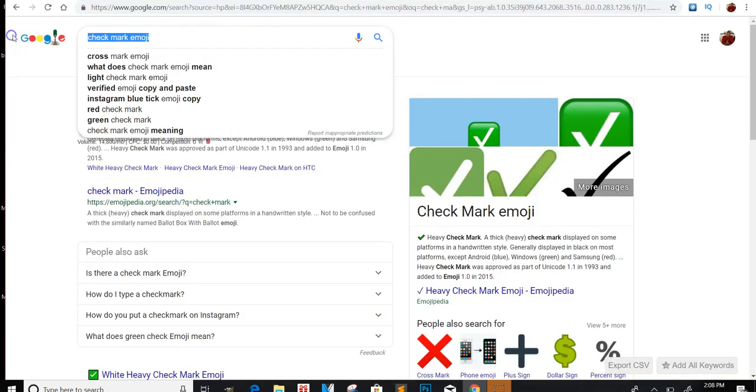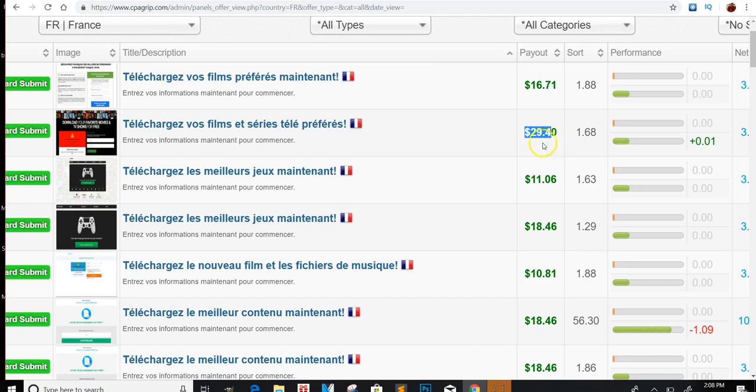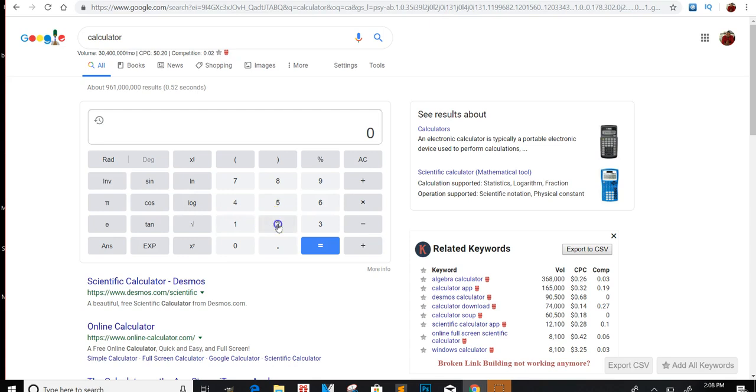Now, for instance, I'm just going to go to the calculator really quick because I want to see. So $29.40, let's say. Let's say you scaled it and your budget was around $300 and you got 50 leads out of that. It's $1,400. $1,400, guys.